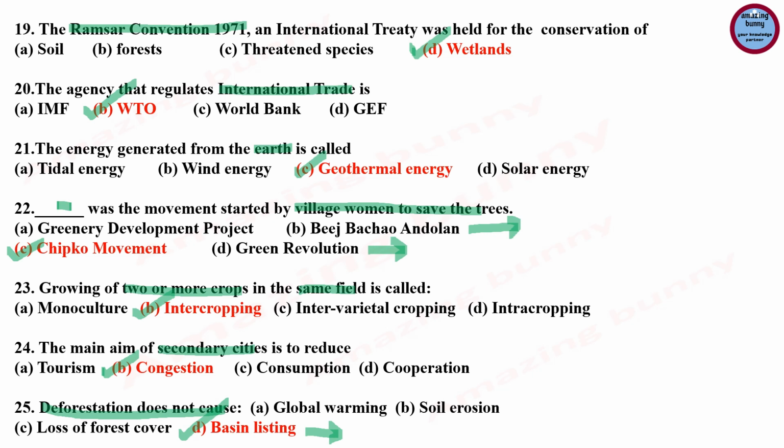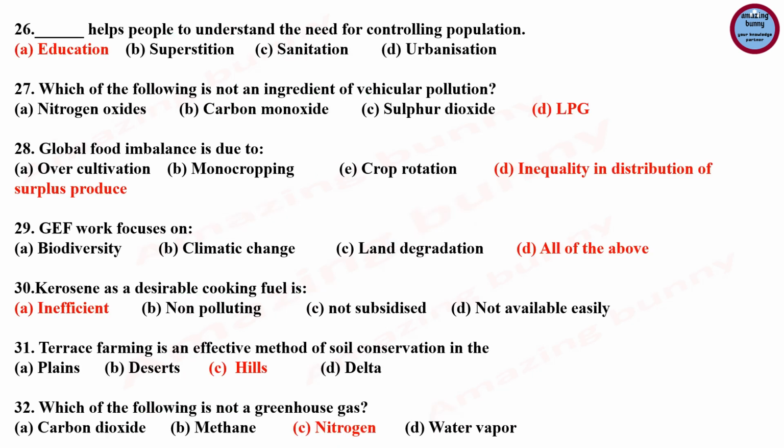Next question, dash helps people to understand the need for controlling population. Answer is education. Education helps people to understand the need for controlling population.